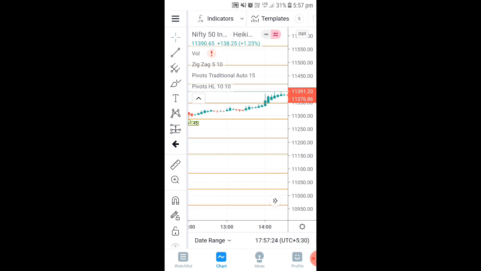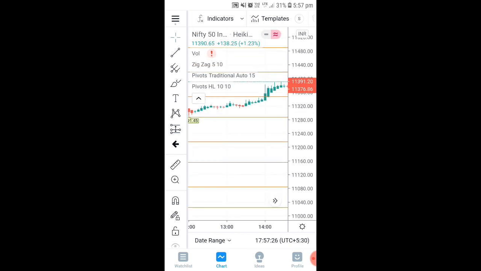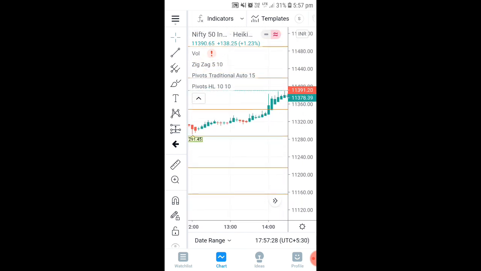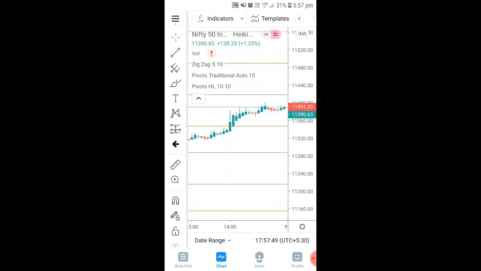And when you see R2 here, in this area you can see R2 is broken with a huge candle. It means the volume is increased and R2 is broken. So if R2 is broken, you can go for a buy side. It means the market is on a bullish side. The resistance was broken, and now the market is going to go upside, and that is what happens. You can see after that it goes way up. So this is how we can use support and resistance.